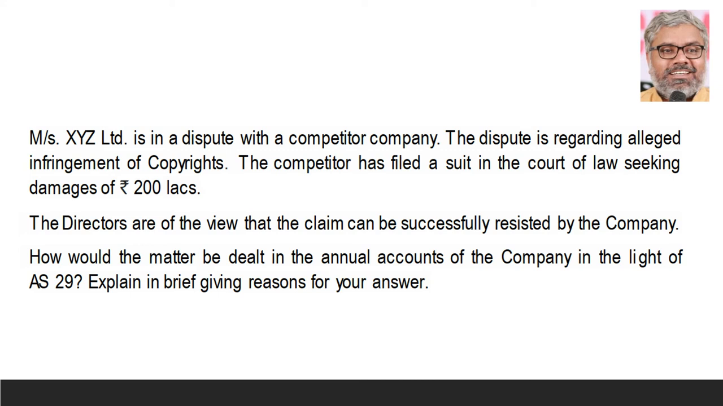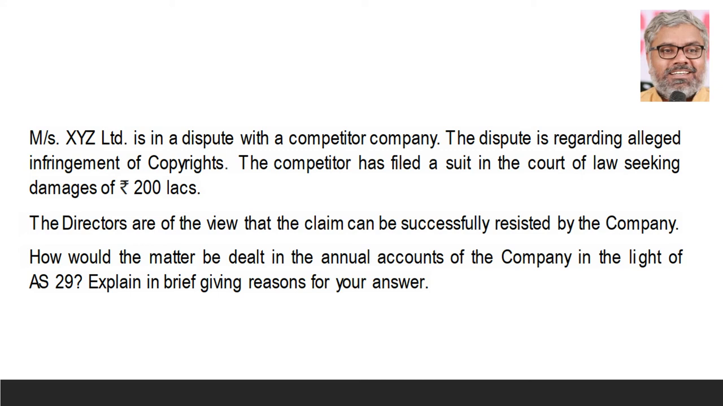Once again, it's a contingent liability because we don't know whether the case will be won or lost. But the directors are confident that the claim can be successfully resisted by the company. So definitely that does not require a provision, since there is no present obligation. We did not lose the case yet. There is no present obligation, no need of a provision for sure.